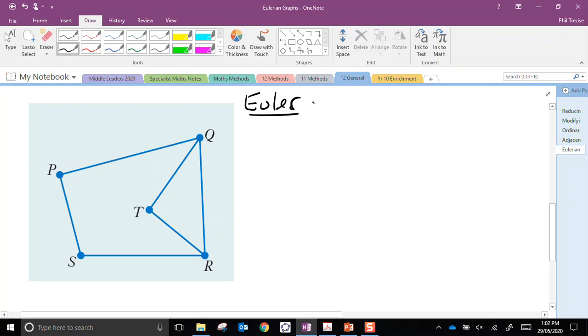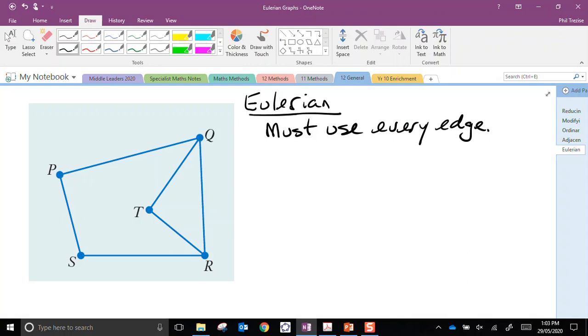So for this to be Eulerian, we must use every edge. Now let's see if we can make an Eulerian circuit or an Eulerian trail. Remember, no repetition of edges, repetition of vertices is okay.